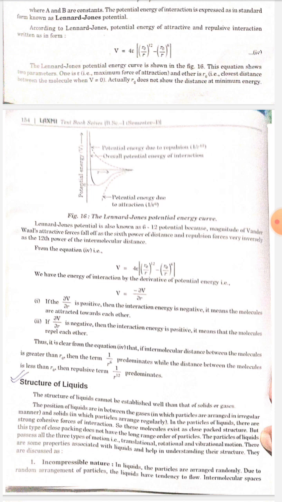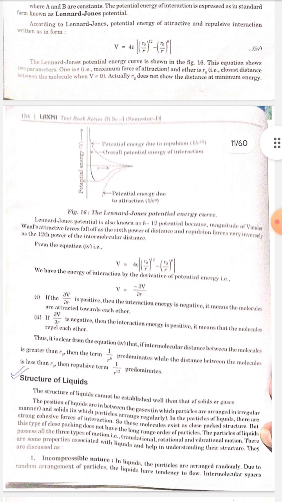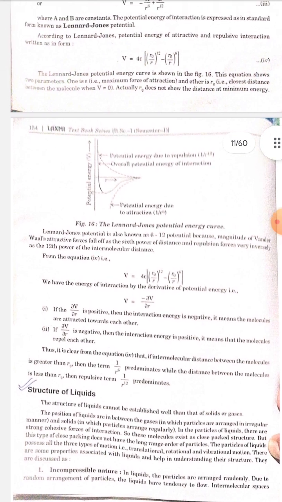We get the force of interaction from the derivative of potential energy, that is F is equal to minus ∂V/∂R. Number 1, if ∂V/∂R is positive, then the interaction is negative. It means the molecules are attracted toward each other. Number 2, if ∂V/∂R is negative, then the interaction is positive. It means that the molecules repel each other.